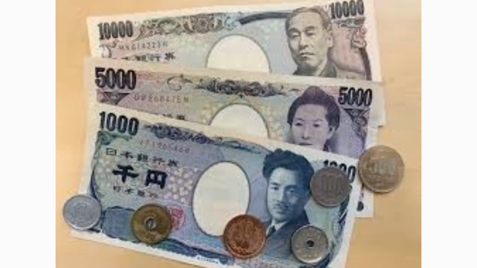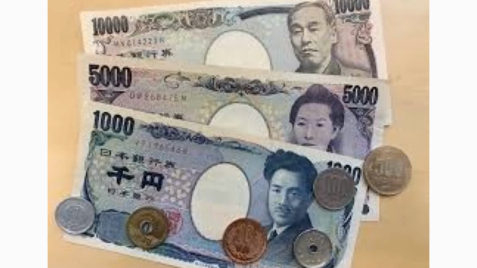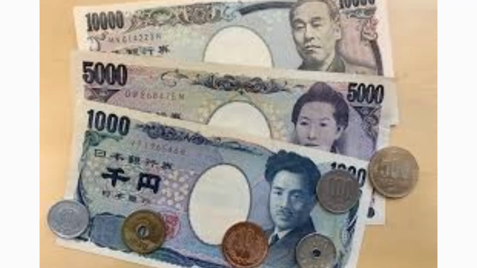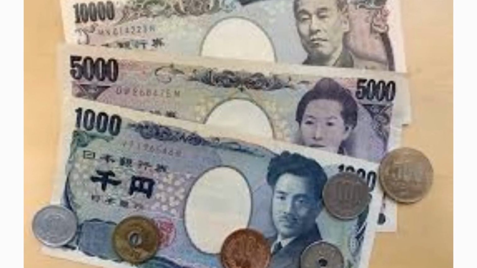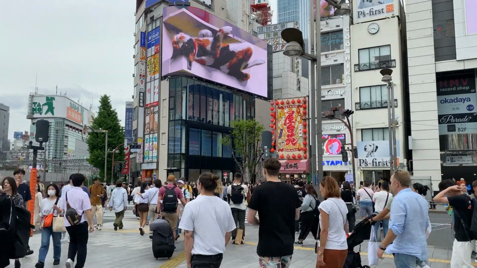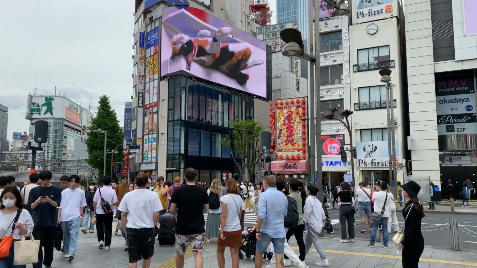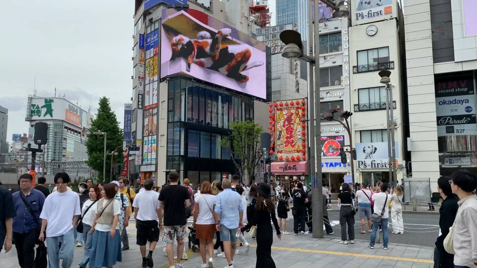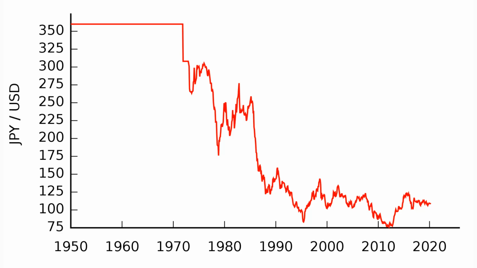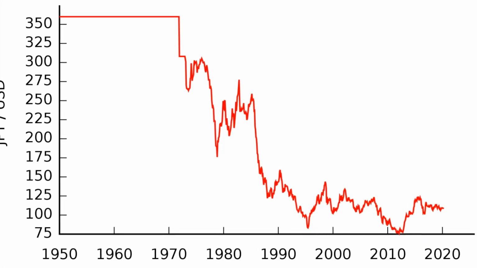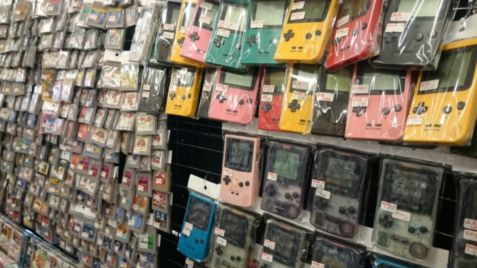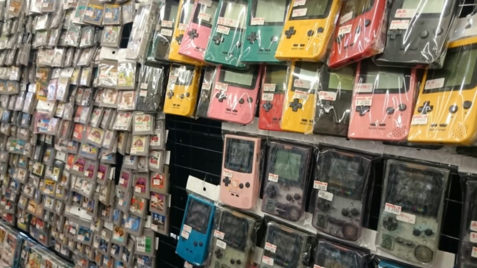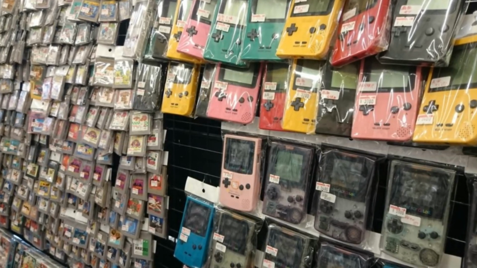In Japan, the impact of moving to a fiat currency was similarly significant. Before the Nixon Shock, the Japanese yen was pegged to the US dollar. Ending this policy meant that Japan had to adjust to a new system where the value of the yen was determined by market forces. The yen appreciated significantly against the dollar, which affected Japan's export-driven economy. However, Japan adapted by increasing the competitiveness of its products.